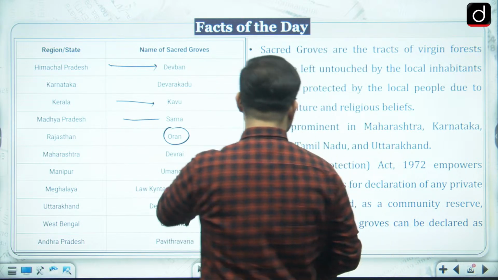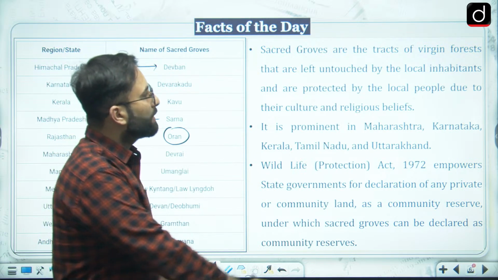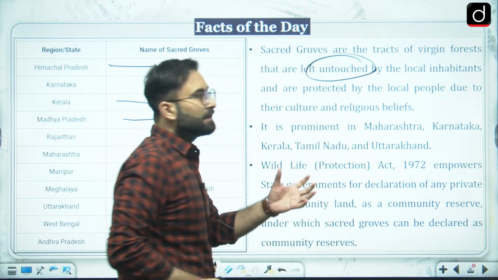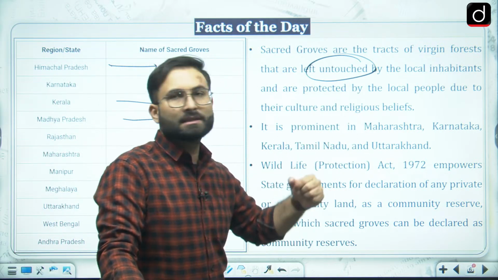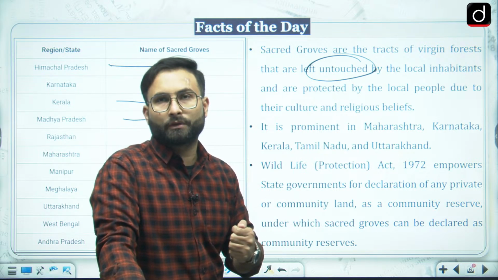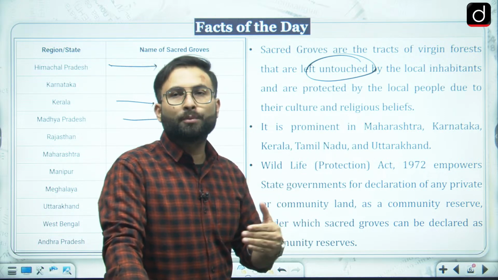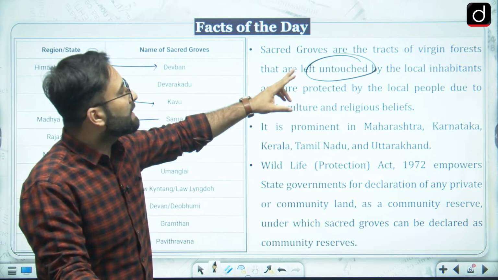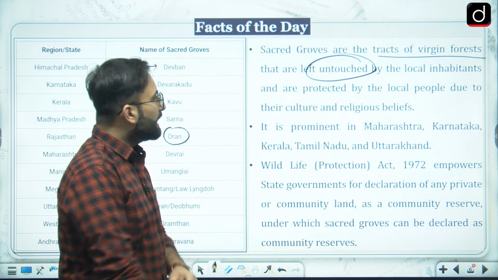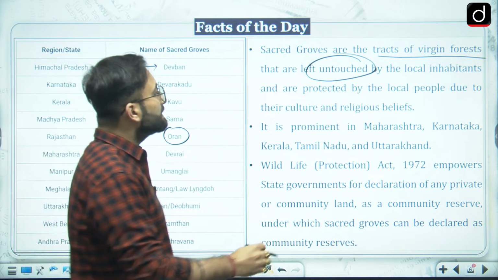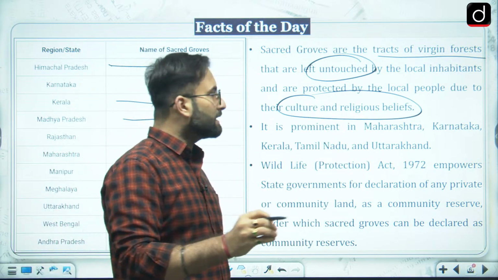Now I will tell you what these sacred groves are. Sacred groves are tracts of virgin forest that are left untouched by the local inhabitants. Untouched because the people living there are not taking advantage of it or collecting forest produce out of it, because they consider them sacred. They are worshipping them, so they are not monetizing it. That is why these are called tracts of virgin forest left untouched by the local inhabitants and protected by the local people due to their cultural and religious beliefs. They have attached cultural and religious beliefs, and that is why they are not touching it.